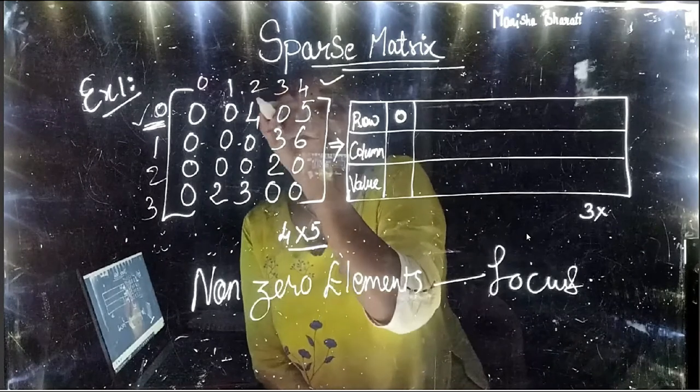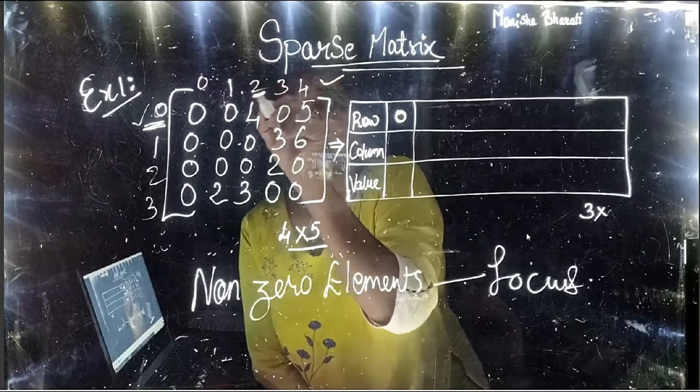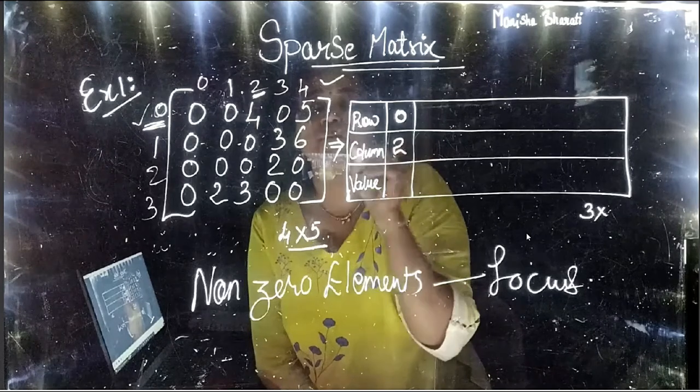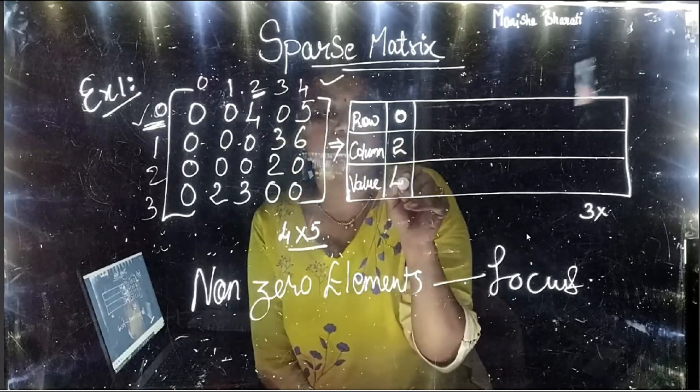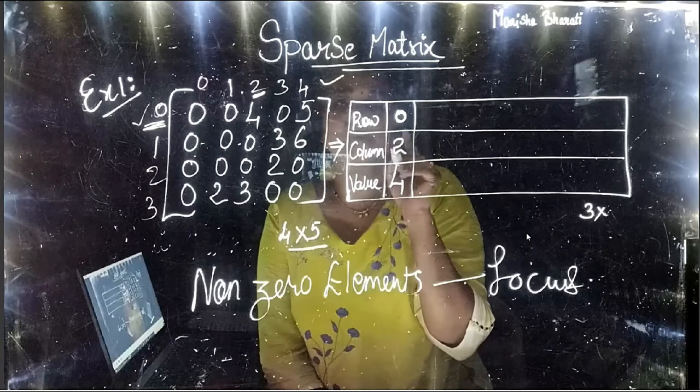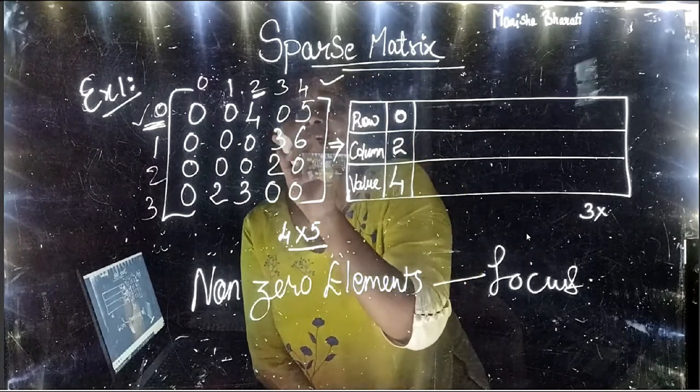So what is the index of that column? Yes, the index of column is 2. And the value of non-zero element is 4. Okay, so which is now the next non-zero element?